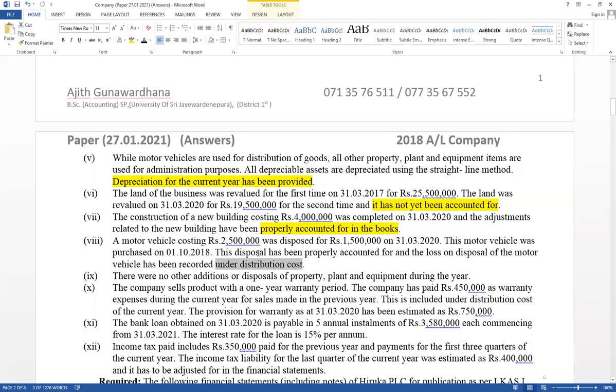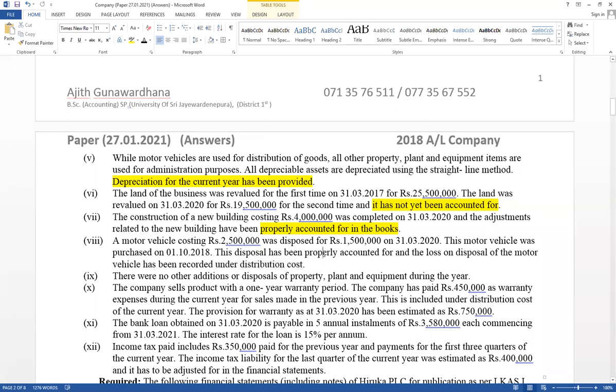But it has given this disposal has been properly accounted. Think about if it has given disposal, it cost value, it accumulated depreciation, annual depreciation, disposal profit and loss, disposal value, 5 steps. Recorded properly, but disposal loss erroneously included under distribution cost. Disposal loss should be included under other expense, but erroneously it has recorded under distribution cost.